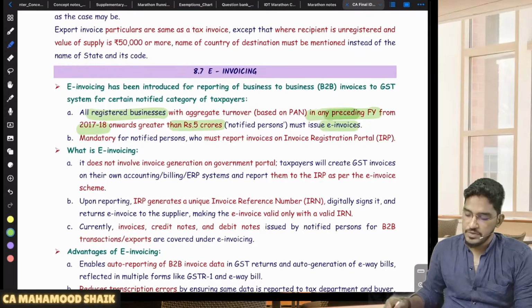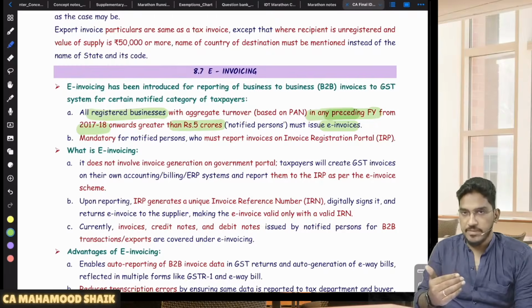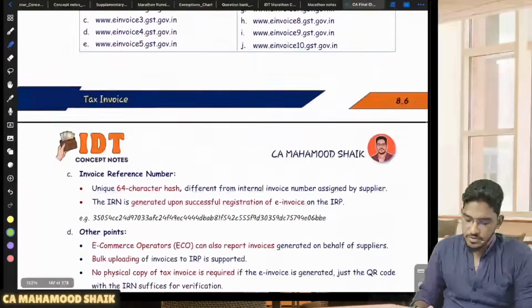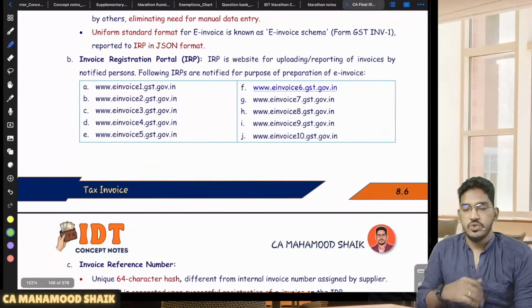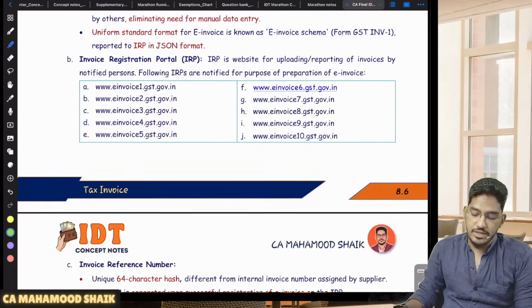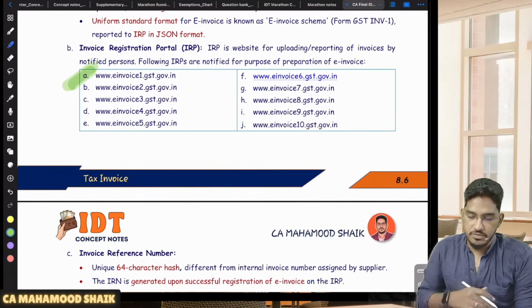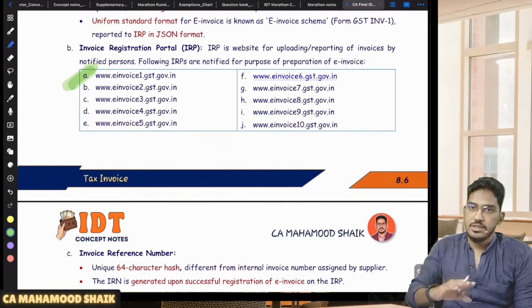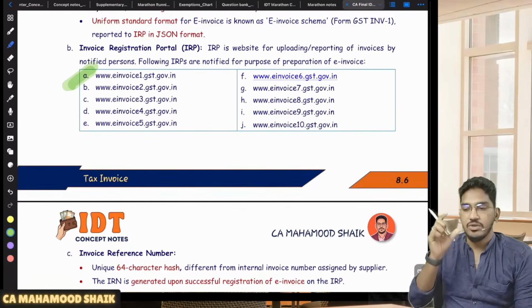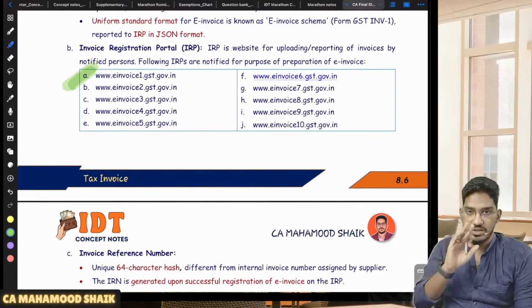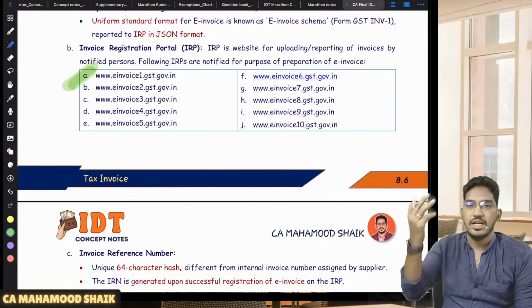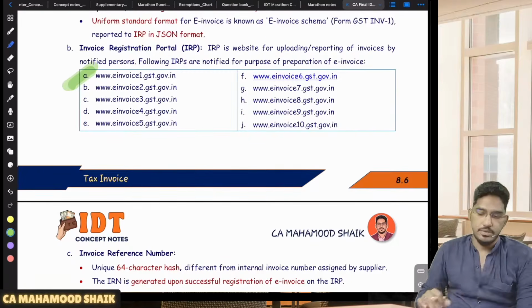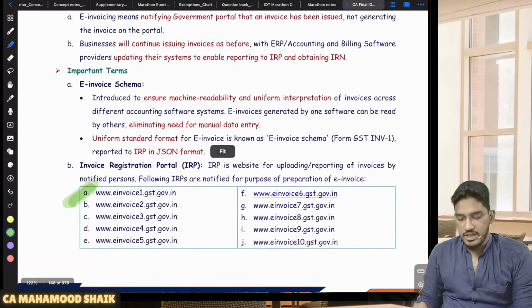Sir, what is this e-invoice? First, you generate an invoice from your ERP. Then you go to the invoice registration portal. There are some invoice registration portals, and you could visit any of these websites. There will be one form, the GST INV-01 form, which you have to fill in depending on the invoice you have generated. Then the portal will generate an e-invoice with a unique invoice reference number, and a QR code containing the invoice related details. The IRN embedded QR code will also be there. That is what you call an e-invoice.